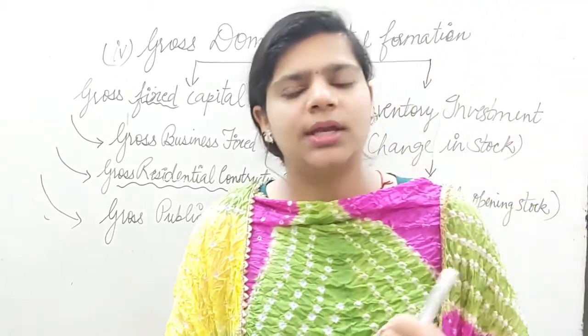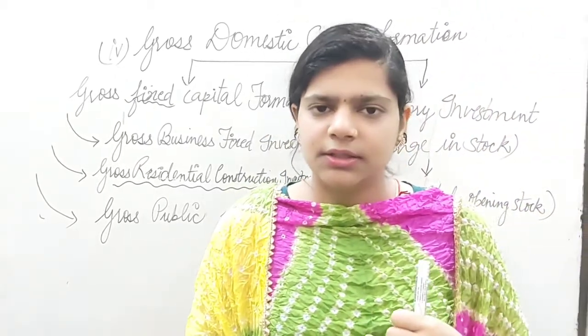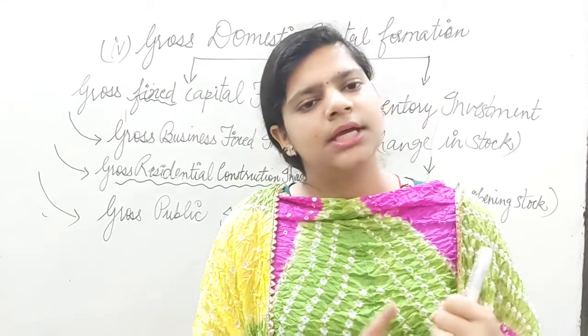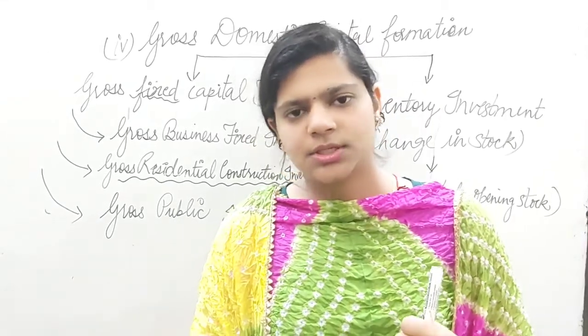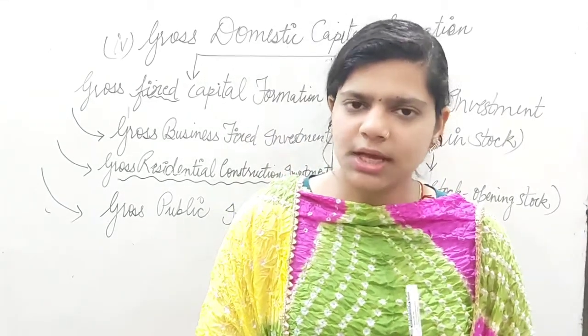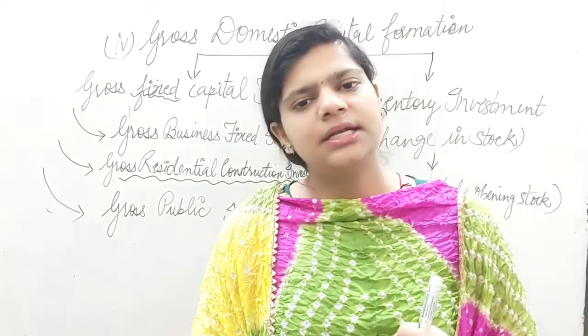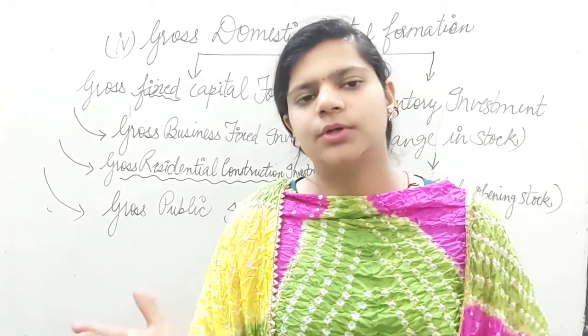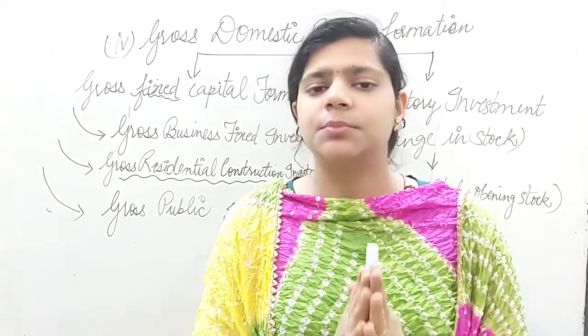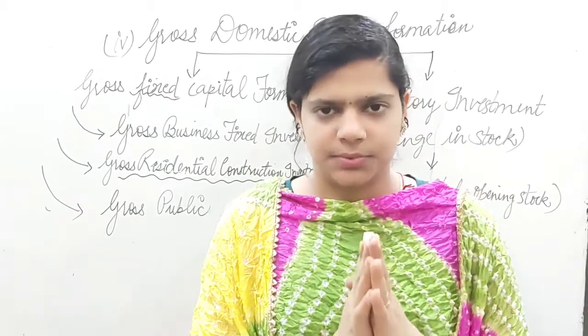Now, when you add private final consumption expenditure, then government final consumption expenditure, then gross domestic capital formation and net export, what will you get as the answer? It will be GDP at market price. Okay.